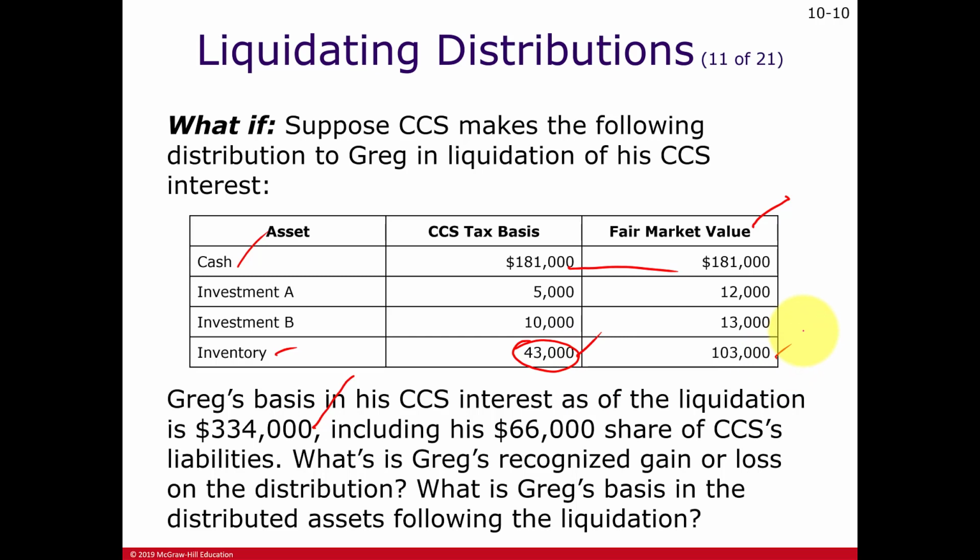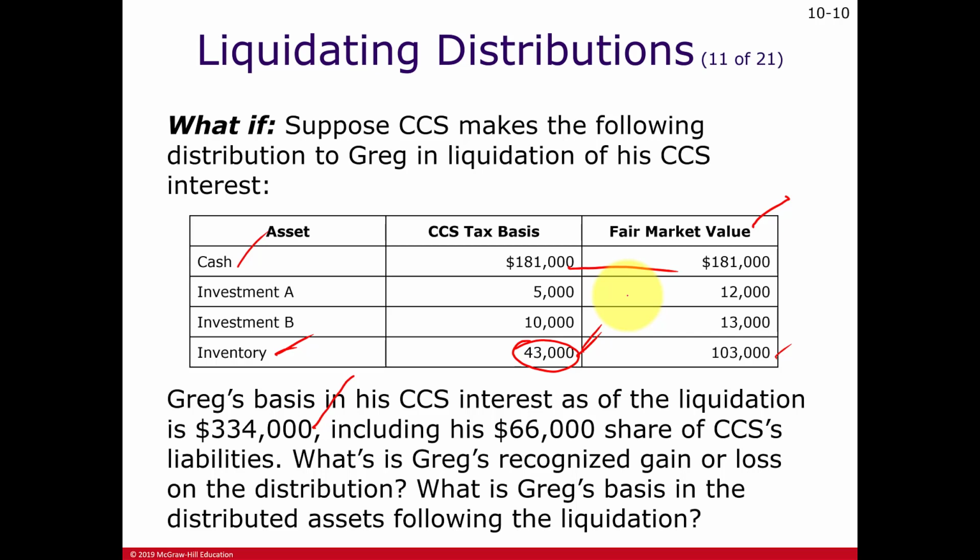The extra $60,000 of profit, how is that profit classified? Is it capital gain or ordinary income? Hot asset is going to be ordinary income. If for some reason he sells it for less than 43, then he'll have an ordinary loss.